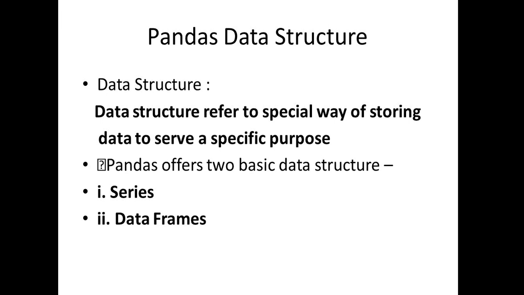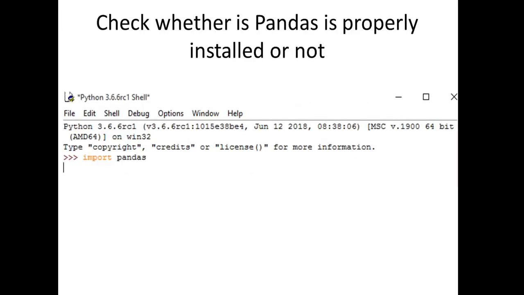There are two basic data structures in pandas, Series and DataFrames, and we'll discuss this in the next class. To check whether pandas is properly installed or not, you can just type import pandas, and if it is not showing you any error, it means your pandas is successfully installed.